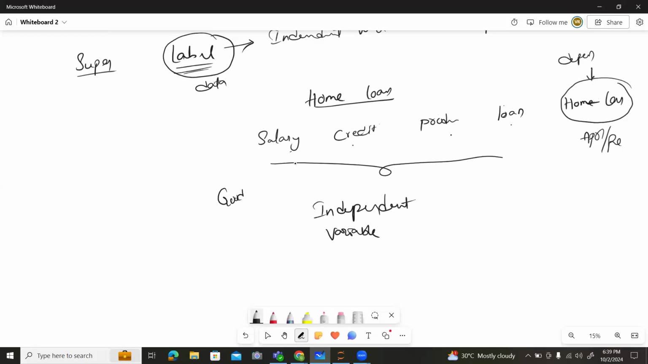So the supervised learning algorithms we discussed only work on labeled data. Clear up to here? If it's clear, please mention yes in the chat.